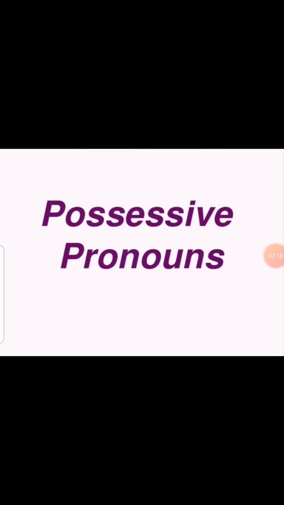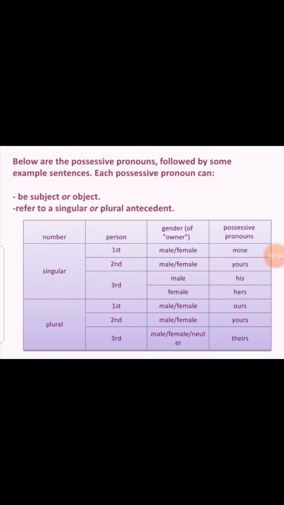Fine. Then comes the second one, that is possessive pronoun. It tells the possession of the thing. You must have read this in the possessive adjective as well. Possessive tells the possession, whose thing it is, right? Like you can see, this is my book. If I am using a book after "my", that is an adjective because it tells the quality of a book, that whose book it is, right?